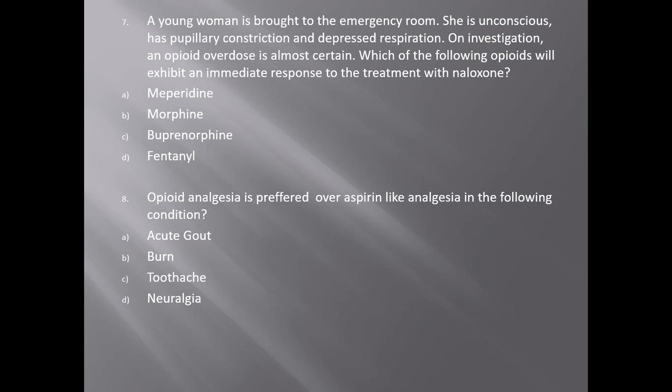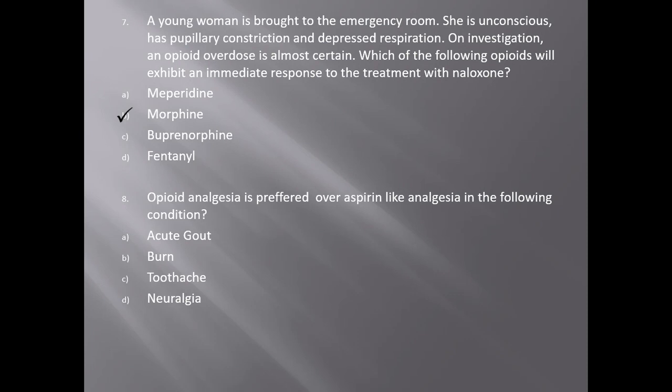A. Meperidine, B. Morphine, C. Buprenorphine, and D. Fentanyl. The answer is D. Morphine overdose can be effectively treated with naloxone. Naloxone antagonizes the opioids by displacing it from the receptor site. Next.